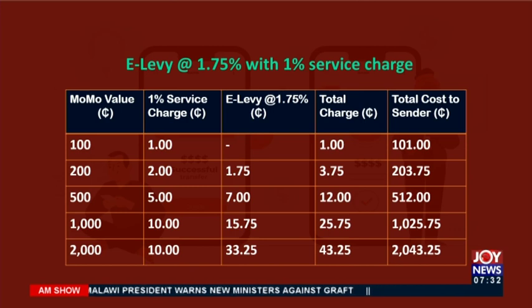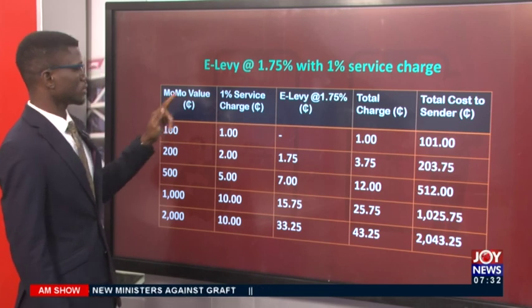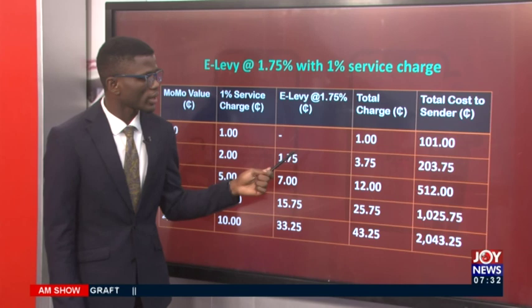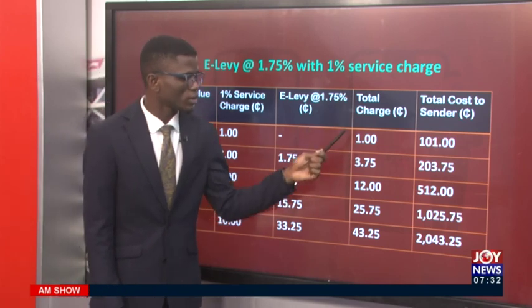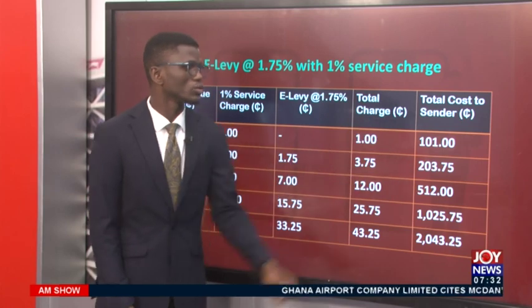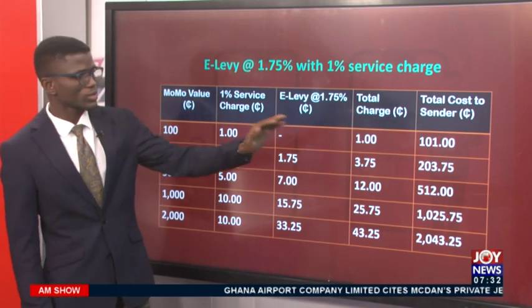So let's assume you are transferring an amount of 100 cedis. This is the telco's charge. E-Levy is not applicable here. So the total charge will be 1 cedi, and I bring your total to 101 cedis. That's the total cost to the sender.